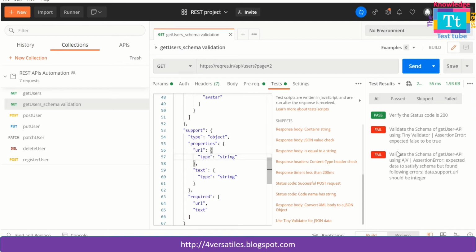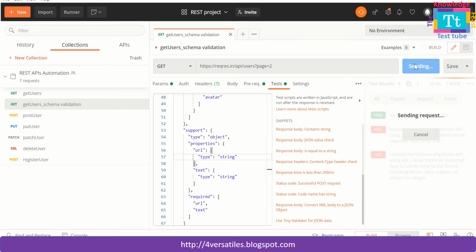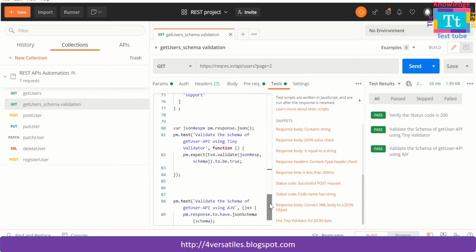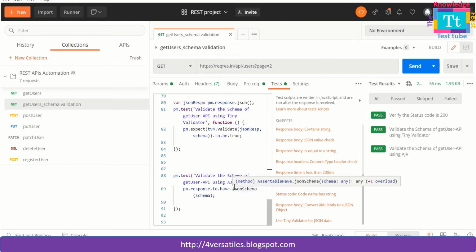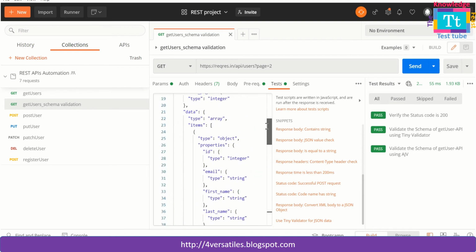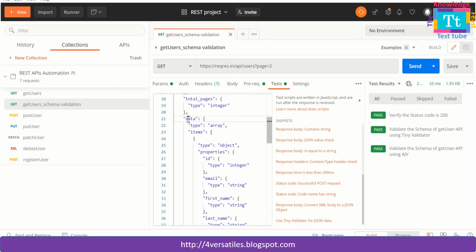Now all the statements should be success. See, all the assertions are success. This is success, this is also success. See, that's the advantage of using the AJV method for schema validation. And also we have discussed another advantage, that you can remove the repetitive part.